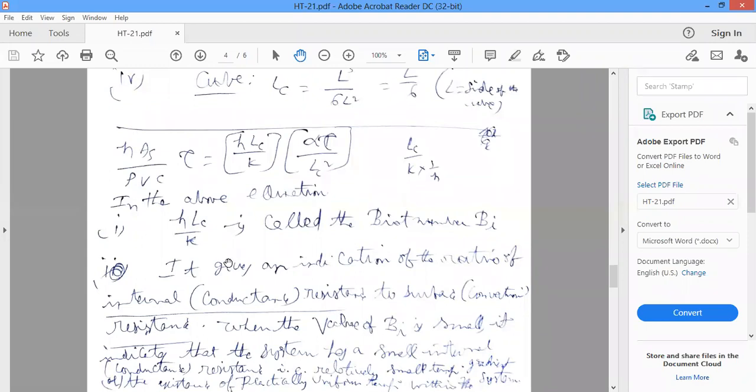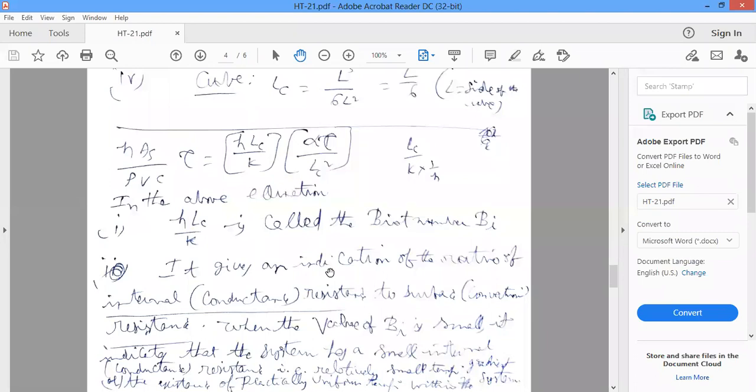That's why, when you apply lumped parameter analysis, the Biot number should be very small, as small as possible.